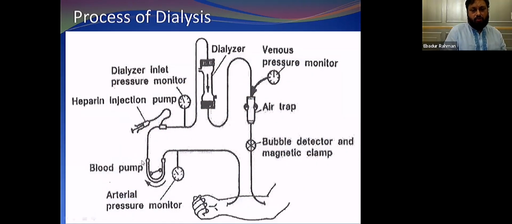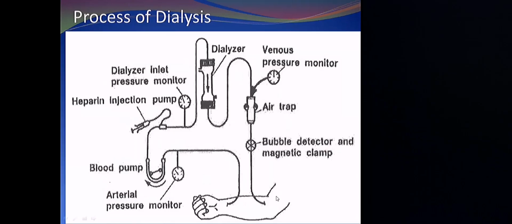Now the process of dialysis. This is how it looks. So you have either a fistula or a catheter. In this case, the fistula has been shown. The blood will be drawn with a pump, and then you add heparin, it goes to the filter, and then it will be returned back to the patient. That's so simple.